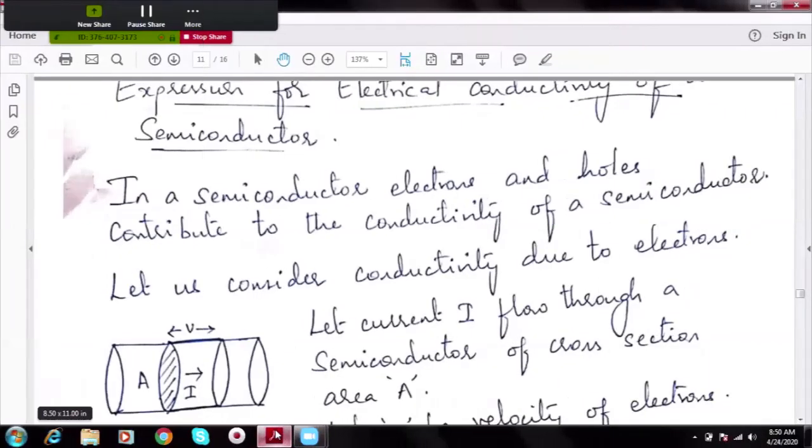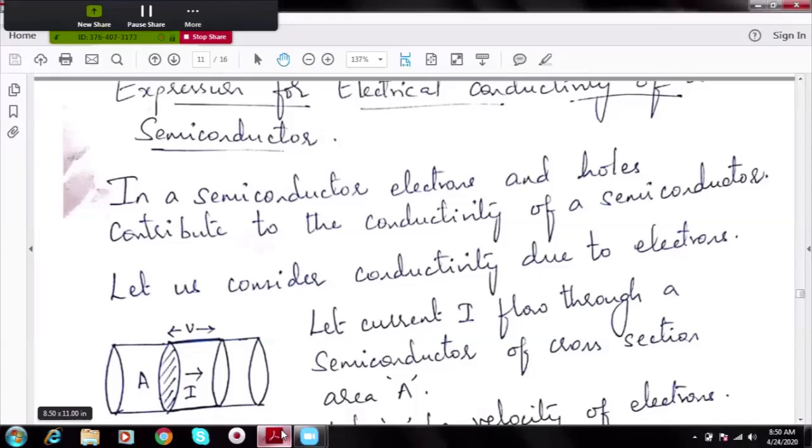We have discussed what is a semiconductor, where is the position of Fermi level in case of intrinsic and extrinsic semiconductor. We have discussed what is electron and hole concentration, understood what is law of mass action, and mathematically proved where the Fermi level lies in case of intrinsic semiconductor. So we have mathematically proved that Fermi level lies exactly at the center of energy gap.